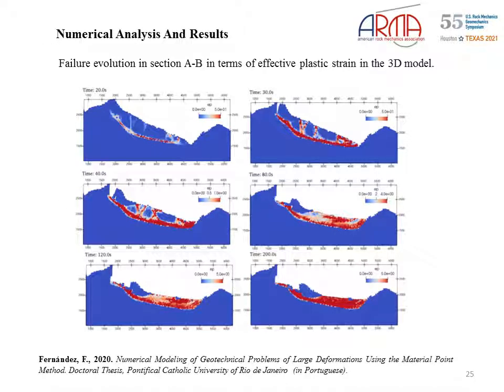This figure shows the failure evolution in section AB in terms of effective plastic strain in the 3D model. It is noted the formation of an initial plastification zone near the contact with the bedrock that is higher than that presented in the 2D model. It is noted too the formation of a near vertical plastification zone, suggesting the formation of blocks inside the mass.